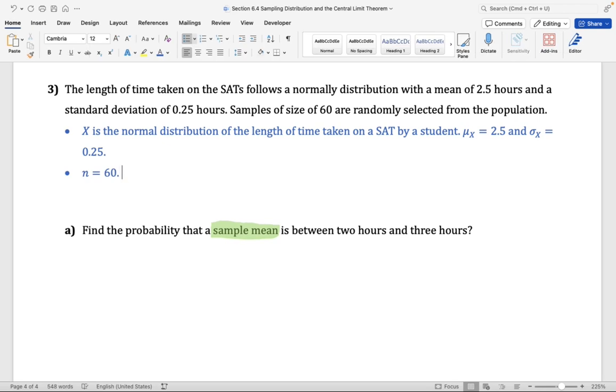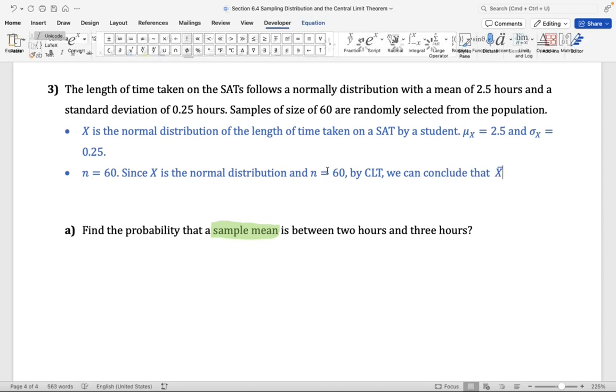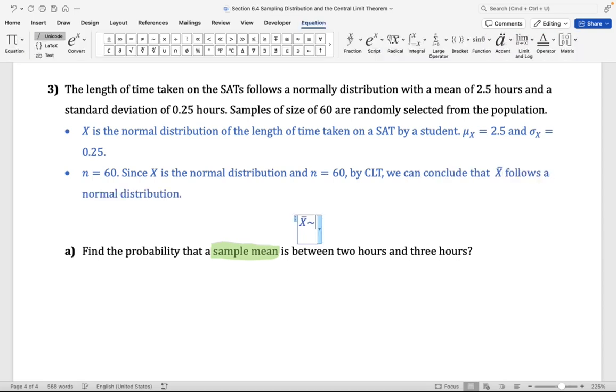To be able to apply the central limit theorem to say that X bar follows a normal distribution, we need X to follow a normal distribution, or we need n to be greater than 30. Notice here, both conditions are met. X is a normal distribution and n is equal to 60, which is greater than 30. So I'm going to write that here. Since X is a normal distribution and n is greater than 30, by the central limit theorem, we can conclude that X bar follows a normal distribution.